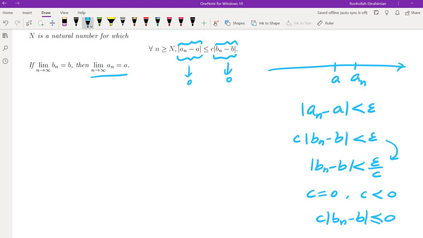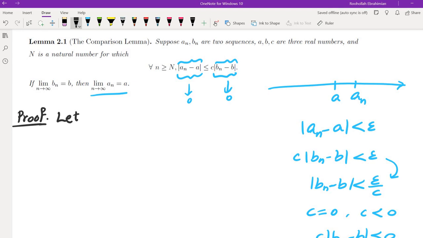And that tells us that a_n is equal to A, which means the limit of a_n is equal to A anyway. So we're going to have to take two cases: when c is positive and when c is non-positive. Okay, so let's start with, again, we're trying to prove a_n approaches A. We're going to have to start with epsilon being positive. So we will take two cases.